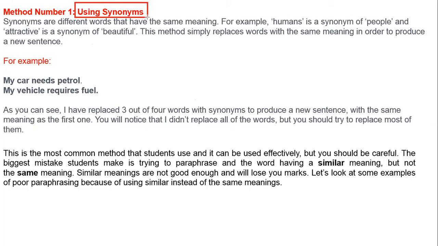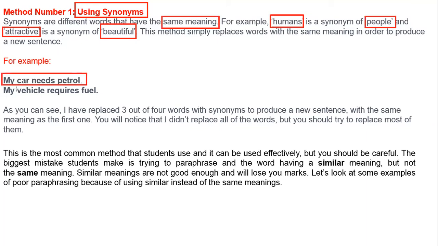Synonyms are same meaning words. For example, "humans" is a synonym for "people." If I say "attractive," it is a synonym for "beautiful." So number one thing you can do is use synonyms. Let's take an example. This is the question, suppose, and we have paraphrased it in the second part. This is how we have paraphrased.